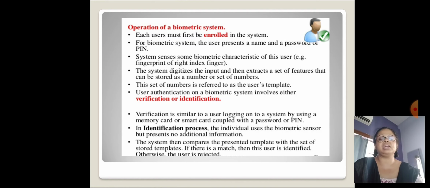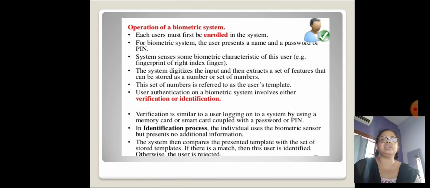User authentication on a biometric system involves either verification or identification. Verification is similar to a user logging onto a system by using a memory card or smart card coupled with a password or PIN.